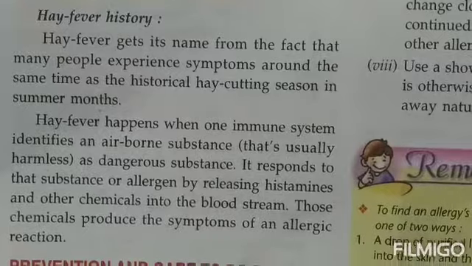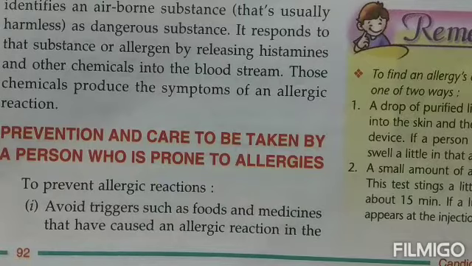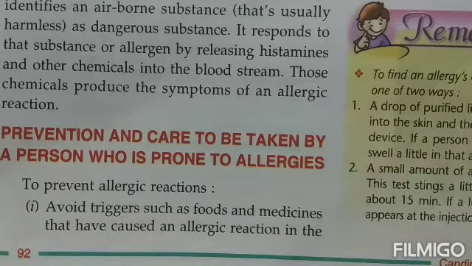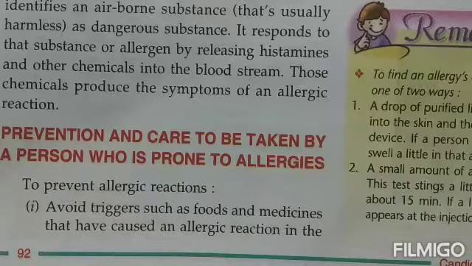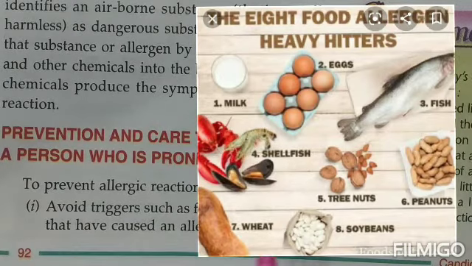Next we come to, children, the prevention and care to be taken by a person who is prone to allergies. That means what can we do in order to prevent a person from getting allergic to something, and if we know that a person is allergic to something, what can be done in order to protect him. To prevent the allergic reactions, a person should avoid the food and the medicines that have caused an allergic reaction in the past. That means if a person knows that he is allergic to a certain food or to a certain medicine, and in the past certain allergies have been caused due to the same food or medicine, then they should try to avoid it.